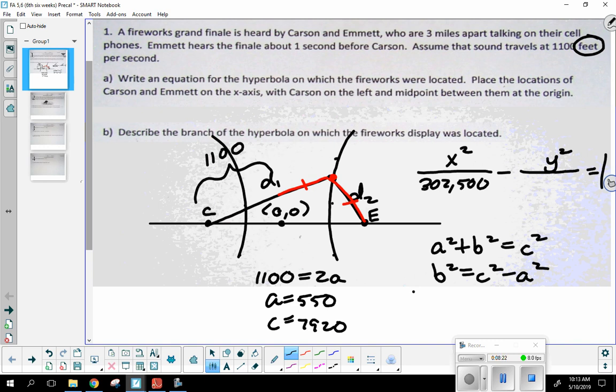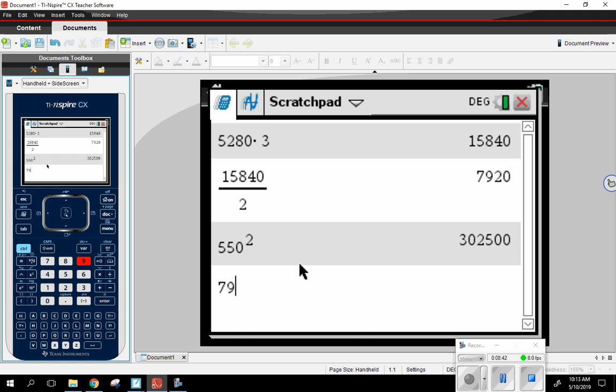So b squared would be 7920 squared minus 550 squared. Now, am I going to need to take the square root of this? Not here. We want the equation, so I'm going to leave it as b squared. Now we just got to figure out what that is. 7920 squared minus 550 squared.